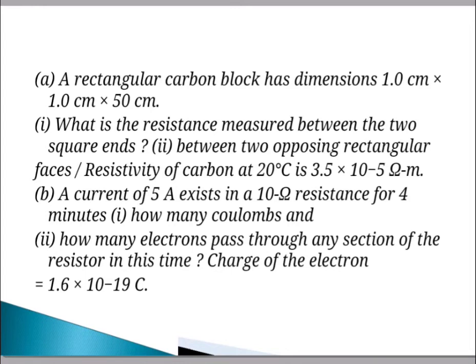Then part B: a current of 5 ampere exists in a 10 ohm resistance for 14 minutes. Then how many coulombs of charge will be present? Then the second one is how many electrons pass through any section of the resistor in this time, and the charge of the electron is given here, that is e equal to 1.6 into 10 raised to minus 19 coulomb. For this problem statement, we have to find the solution.